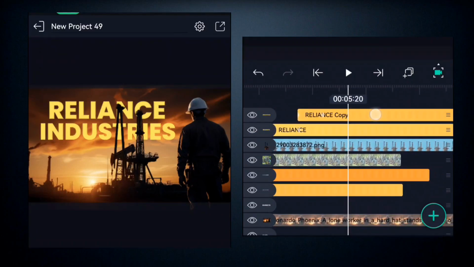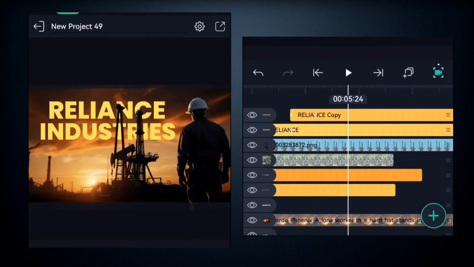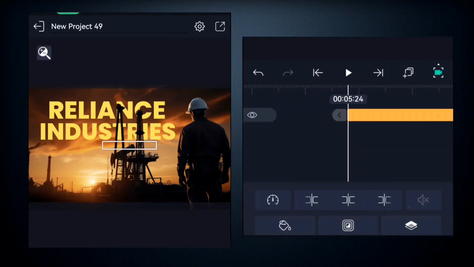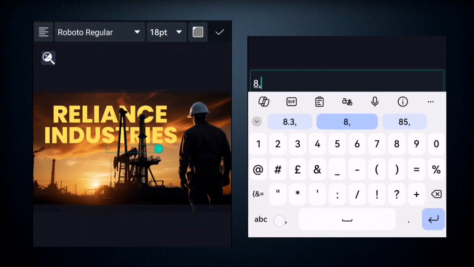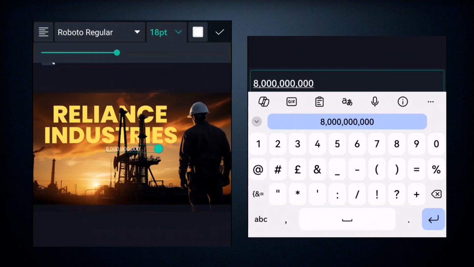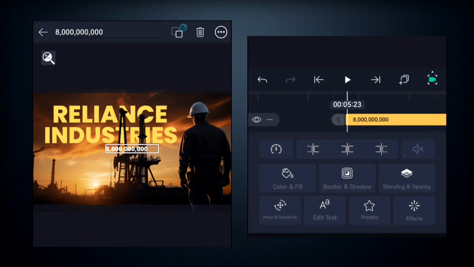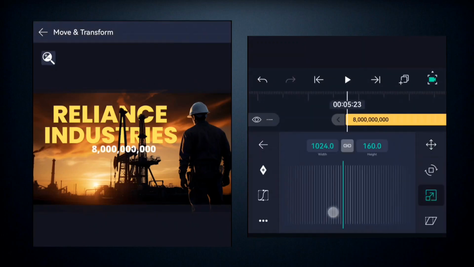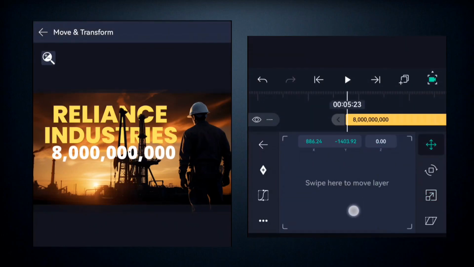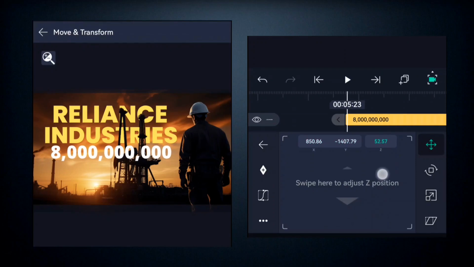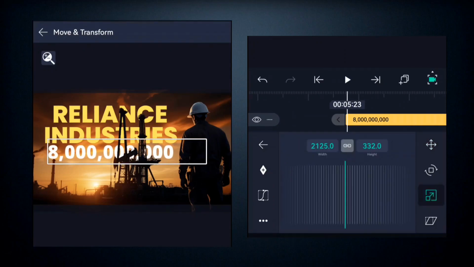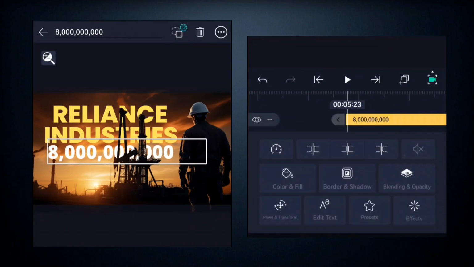So once this is done, then you're going to add the figures, right? You want to add a text, like countdown figures, like numbers. So we'll come here to text and we're going to type in about 8 million right here. So this is the figure I want to use. You change the color to white and then you use the font you want to use. This time you can scale it in again, place it here, and then you can place it behind the mast by using the Z axis, right?